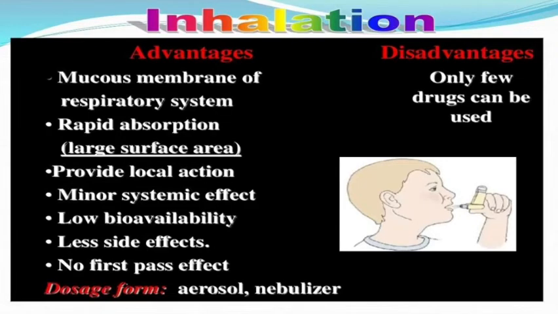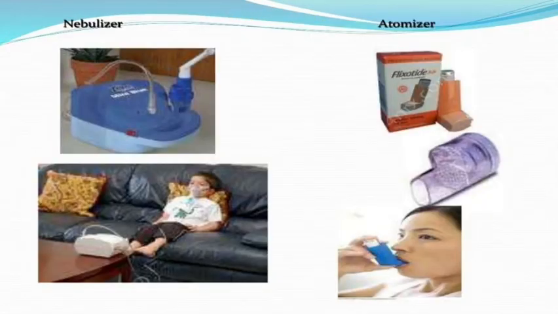Inhalation advantages: mucous membrane of the respiratory tract, rapid absorption, provides local action, minor systemic effect, low bioavailability and fewer side effects, no first pass effect. Doses from aerosols and nebulizers are available. Disadvantage: only a few drugs can be used through the inhalation process. See the nebulizers, atomizers, and inhalers, and how the drug is delivered through the intranasal routes.